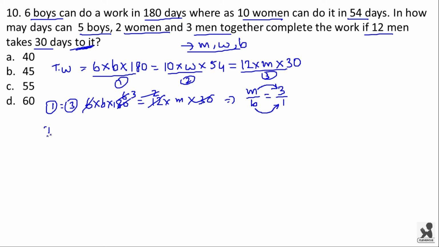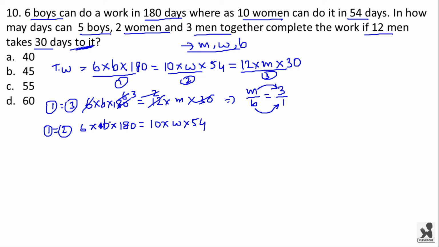Similarly, if we take 1 is equal to 2, we can get the ratio of efficiency of boy and woman. Now 6 into b into 180 will be equal to 10 into w into 54. Actually, the ratio of efficiency of woman and boy is not required over here because we have already found out the efficiency of boy as 1.